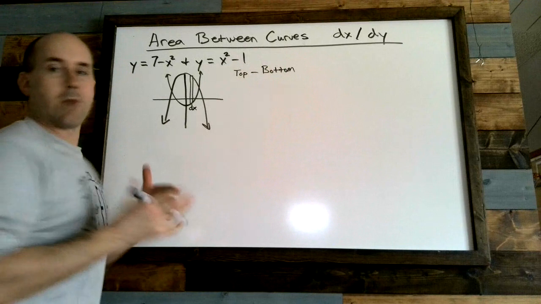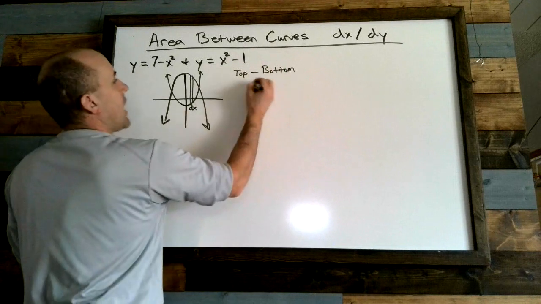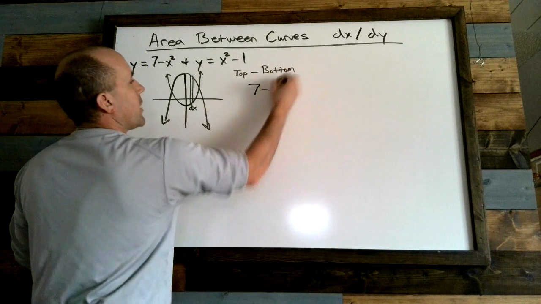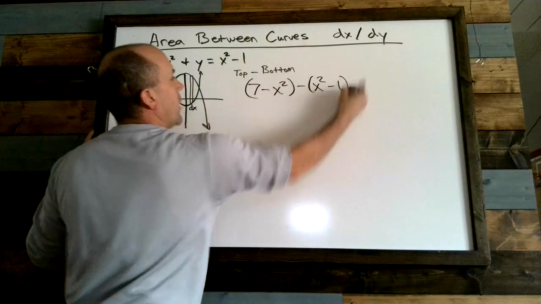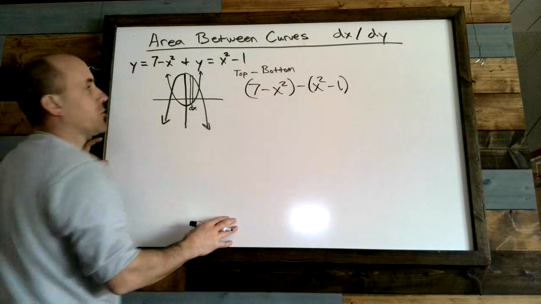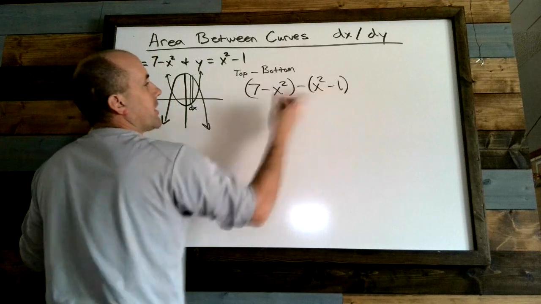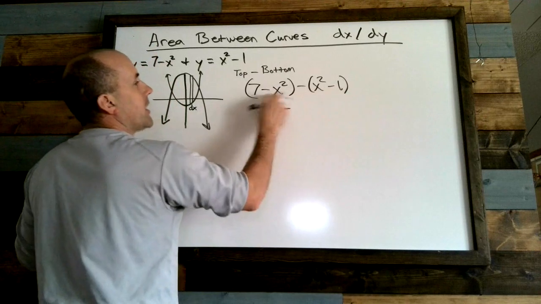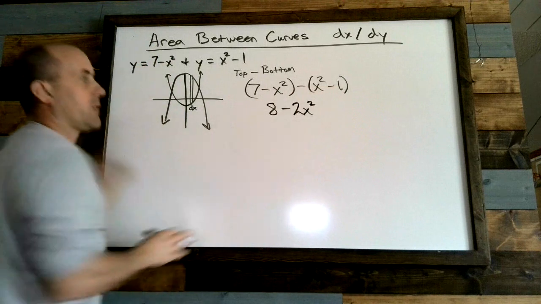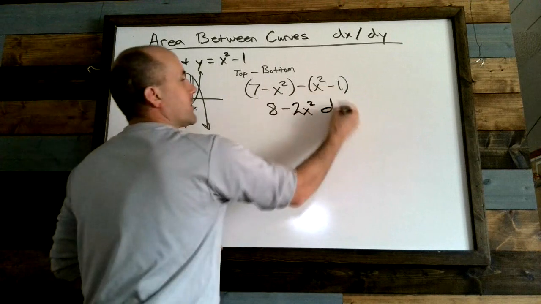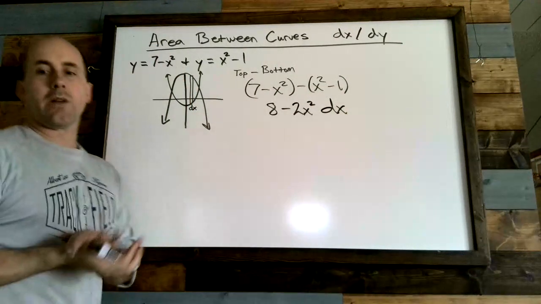So the height of one rectangle is going to be, the top one is 7 minus x squared, and we're going to subtract x squared minus 1. And as you subtract those, 7 minus negative 1 is 8, and negative x squared minus x squared is negative 2x squared, and that's going to be times dx is going to be the area of one of the rectangles.